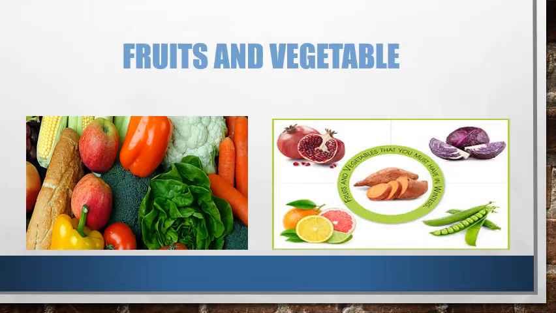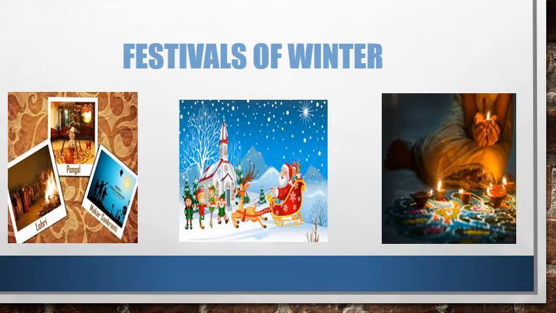Now, what type of fruits and vegetables do we get during this season? We get plenty of fruits and vegetables. We get all the green leafy vegetables during this season. Fruits like apple, oranges and kiwi. Vegetables like cauliflower and peas we get during winters. And some of the major celebrations like Diwali, Christmas, New Year, Makar Sankranti, Pongal, Lohri come under this season.